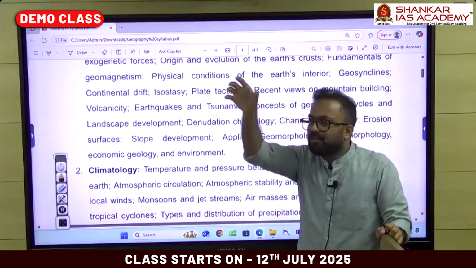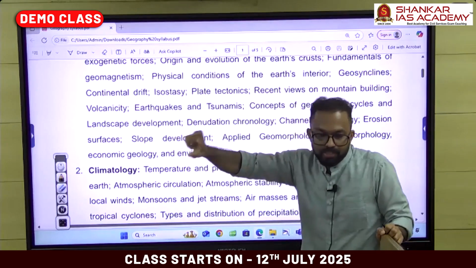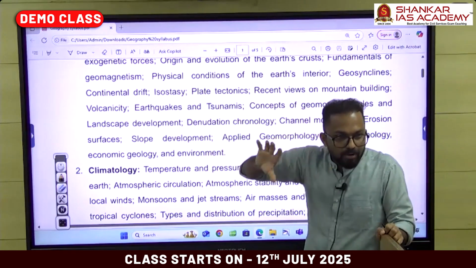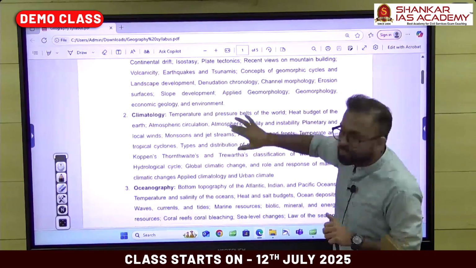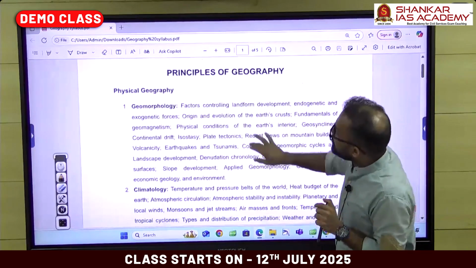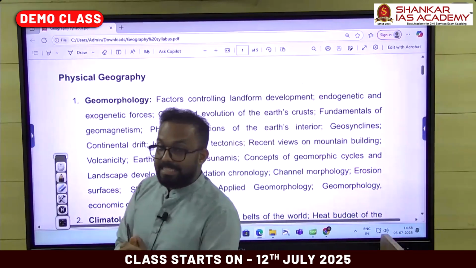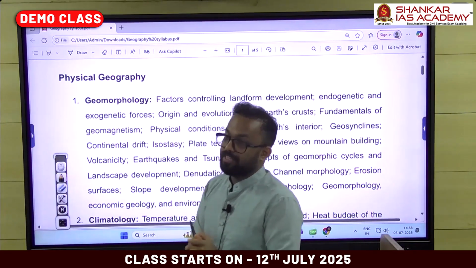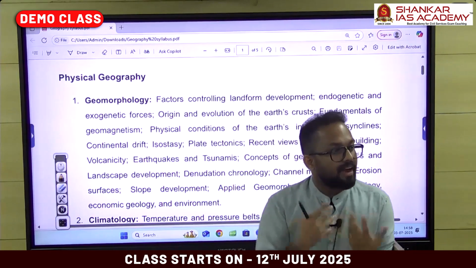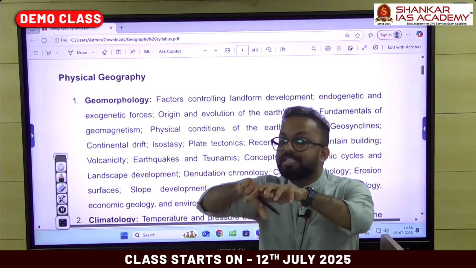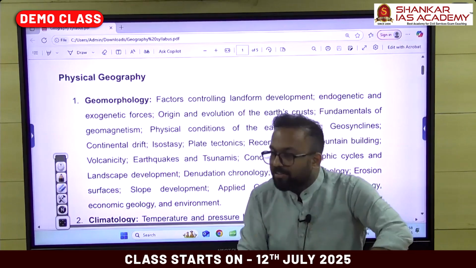In GS paper 1, that is a major part. You can see that there is Society of India, cultural settings. Then you can see various geophysical phenomena associated with Earth. So all these things are given. So a major part of the optional syllabus within the physical aspects can be seen in GS paper 1. Which means, what is geomorphology actually? Geomorphology is about change in the structure of Earth. It talks about different landforms, different processes that create landforms, and different shapes that you can see on the Earth's surface, that is called topography. So all these things can be seen in geomorphology.